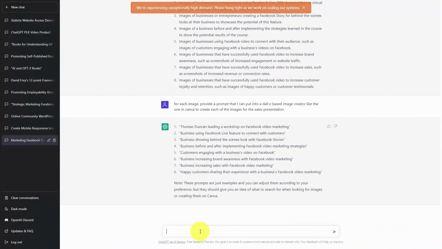Welcome back. Now, in a sales presentation, you are typically going to want to have specific headlines. And the best headlines you can use at the top of your sales presentation, and you can use those that are not quite as good as subheadlines throughout your presentation. And so what you're going to want to do is ask ChatGPT to give you headlines to use in your presentation. And so we're going to ask ChatGPT to write 5 headlines.